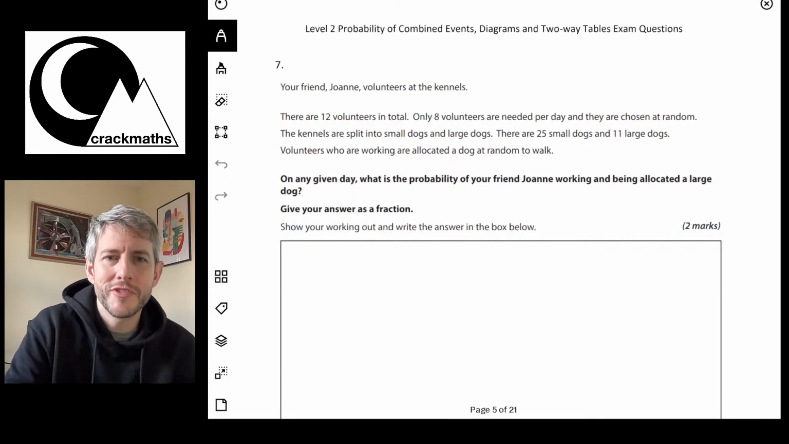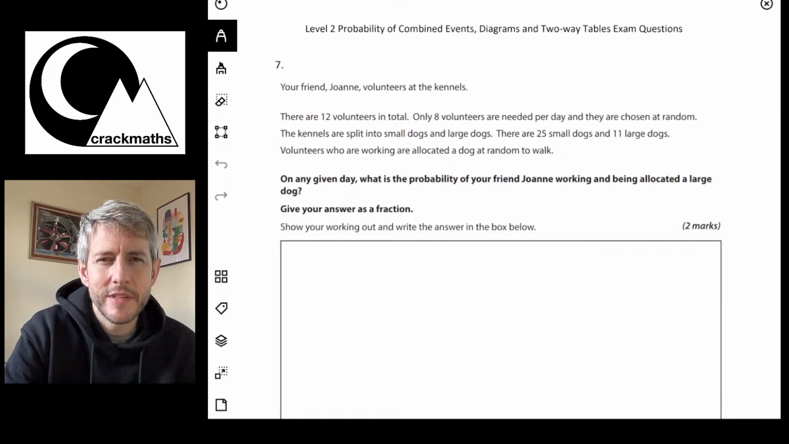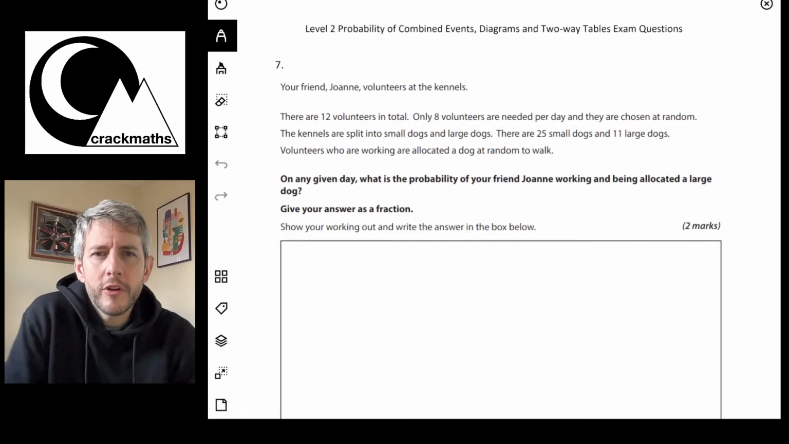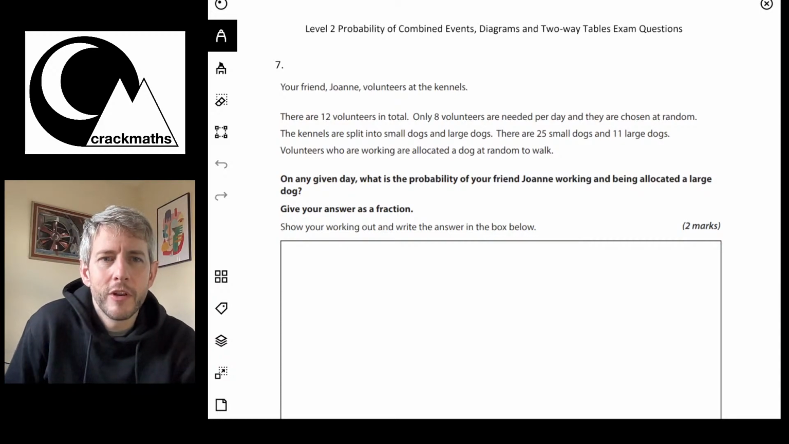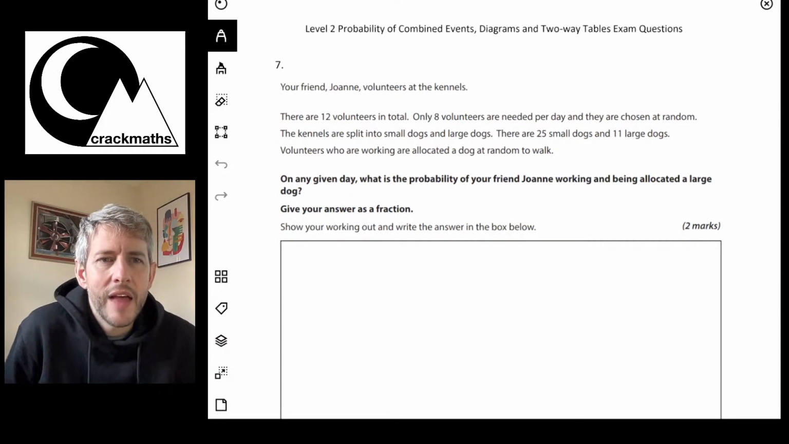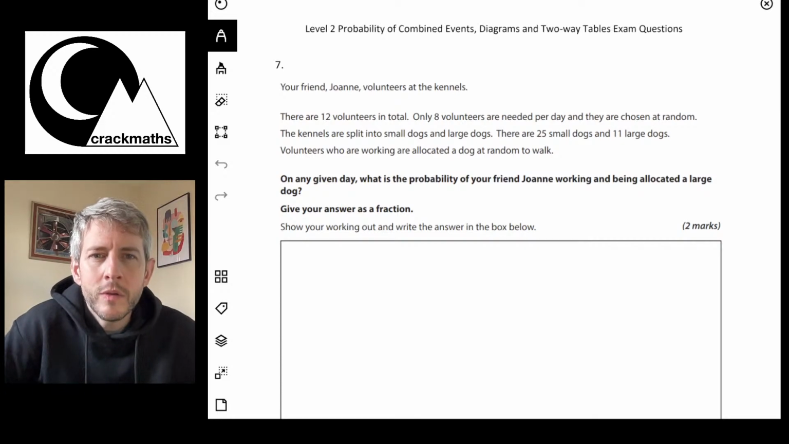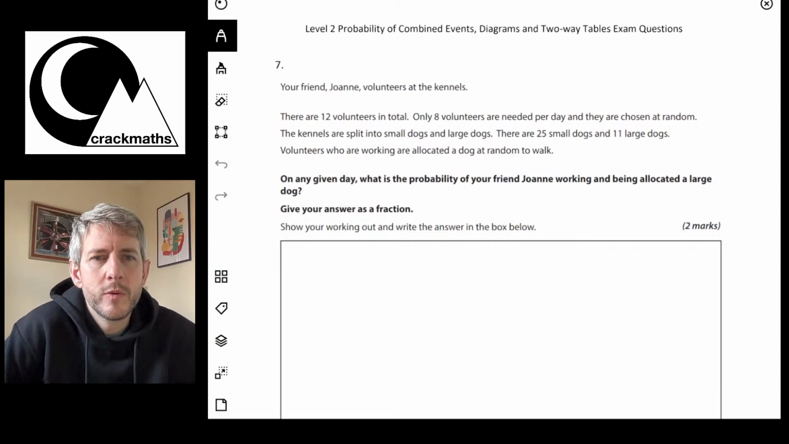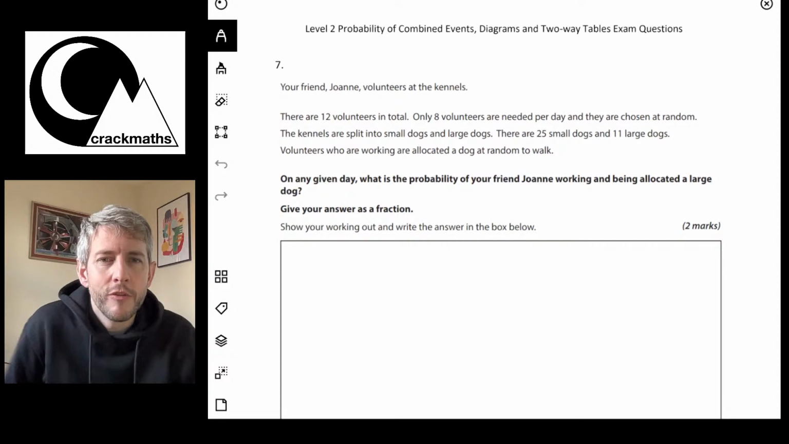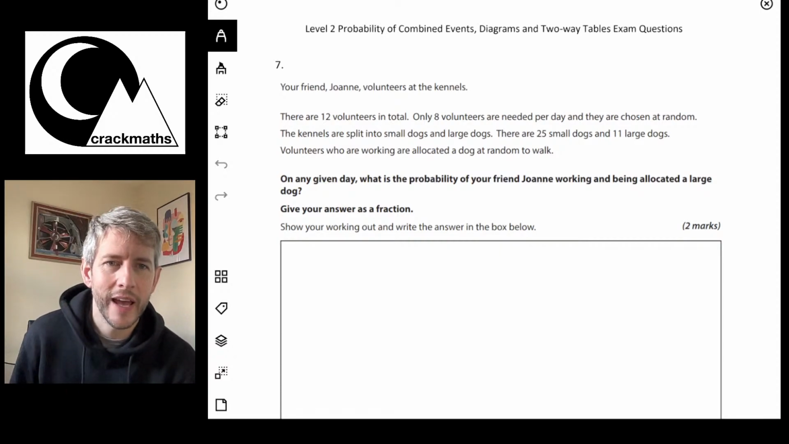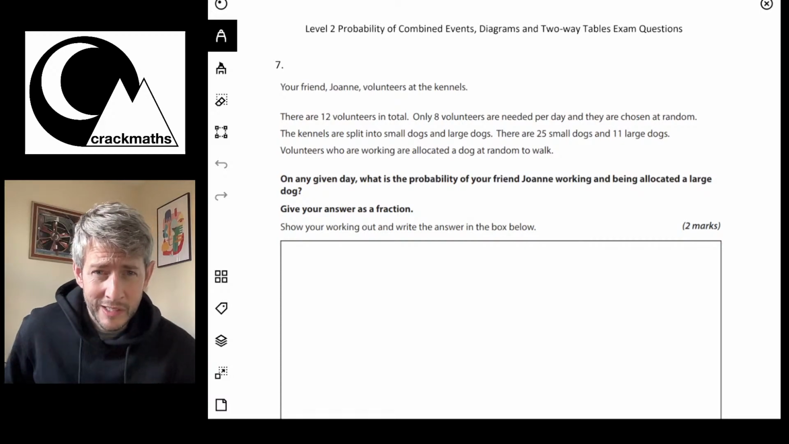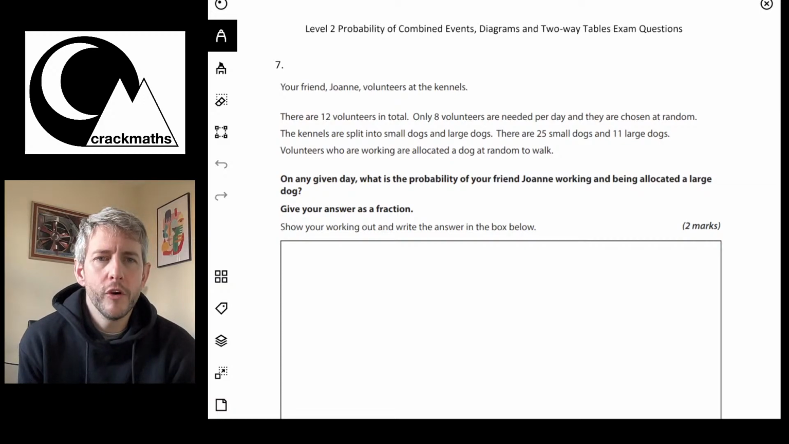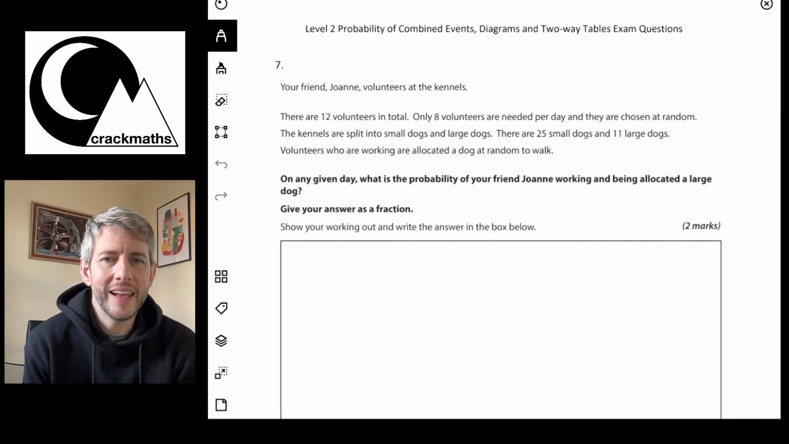So here we go, we've got question 7 here. And question 7 says, your friend Joanna volunteers at the kennels. There are 12 volunteers in total. Only 8 volunteers are needed per day, and they are chosen at random. The kennels are split into small dogs and large dogs. There are 25 small dogs and 11 large dogs. Volunteers who are working are allocated a dog at random to walk. Right, okay. On any given day, what is the probability of your friend Joanna working and being allocated a large dog?